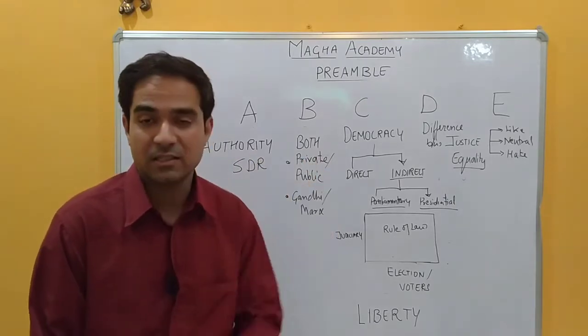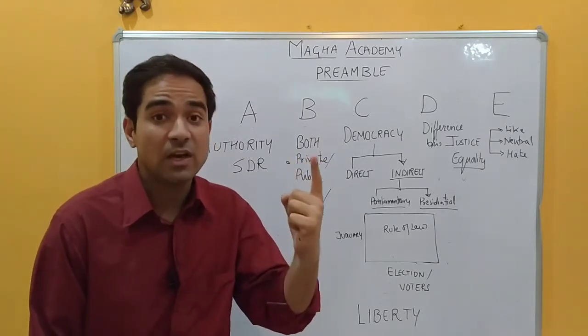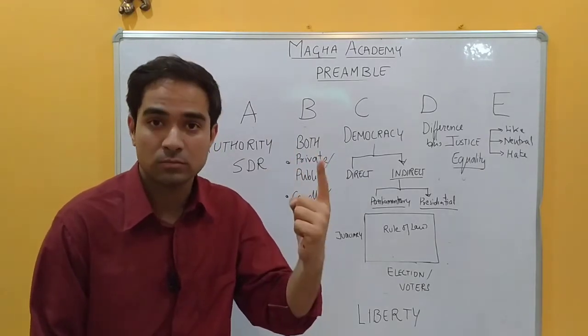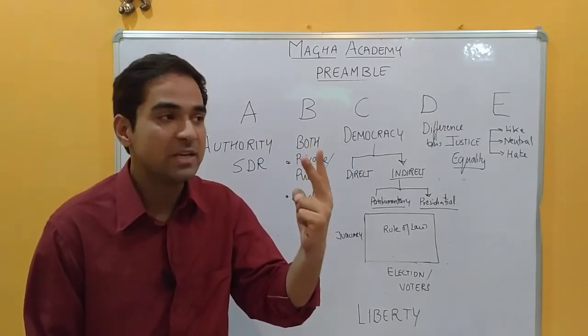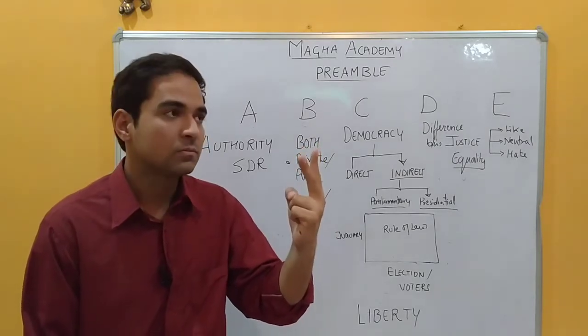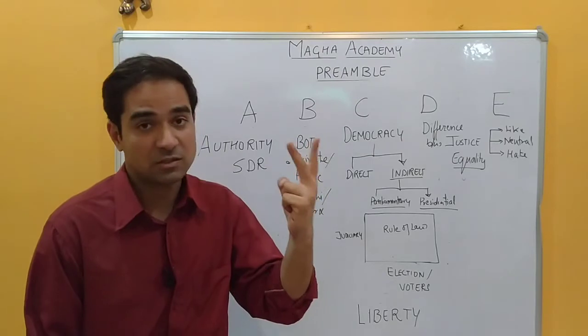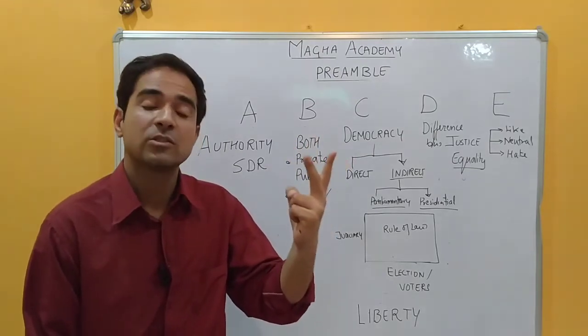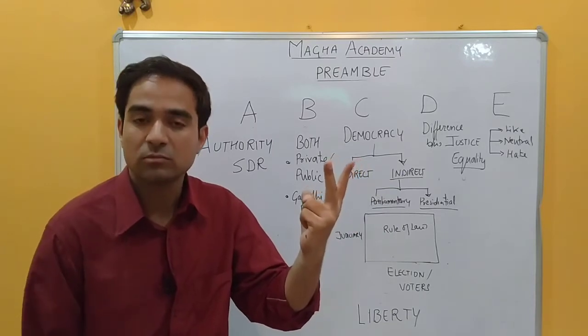What does Article 39 say? Article 39A: A is Ajivika, livelihood. Yes, right to livelihood, we have that. Now B. B is Batwara, that is the distribution of common resources. Yes, we follow that. The common resources should be distributed equally among all the citizens.